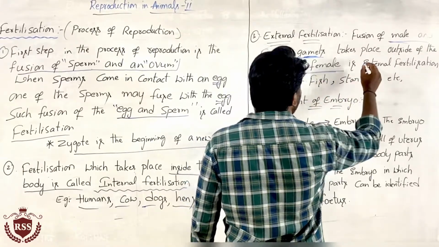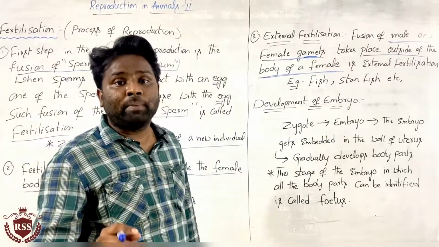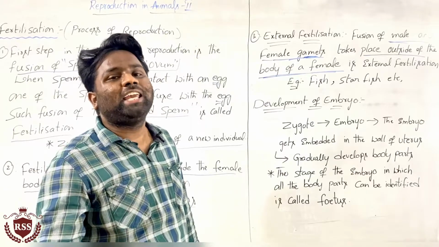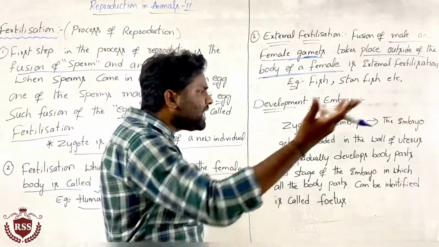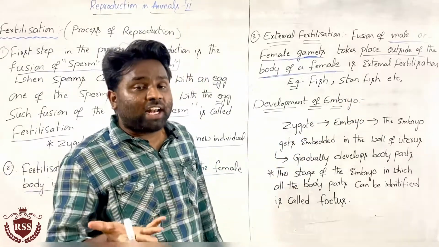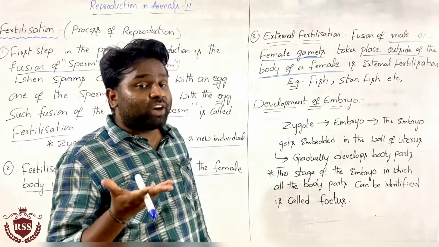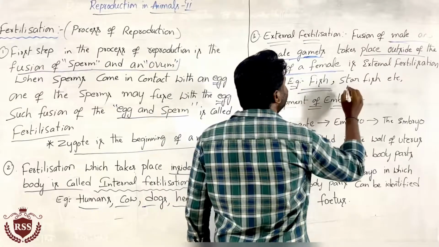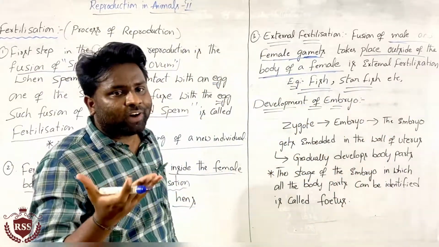This is most important: if that fusion of male and female gametes takes place outside of the female body, that is called external fertilization. Sir, what are the examples of external fertilization? It takes place especially in fish, in the water, and also in starfish. Both are examples of external fertilization.